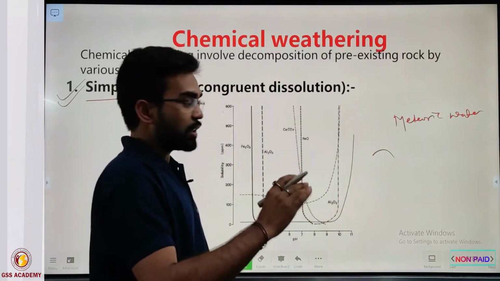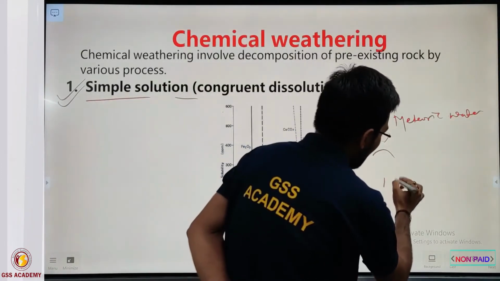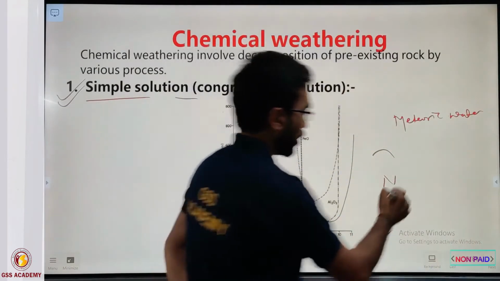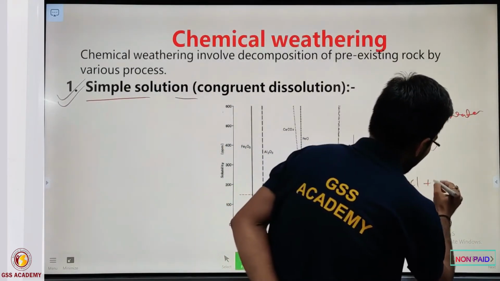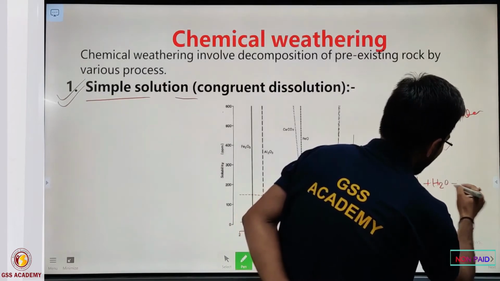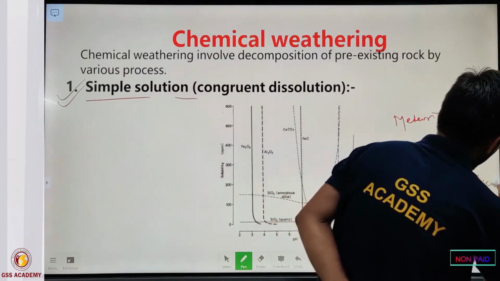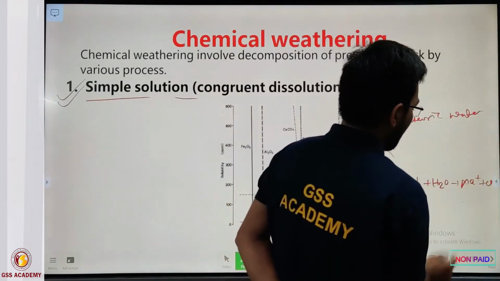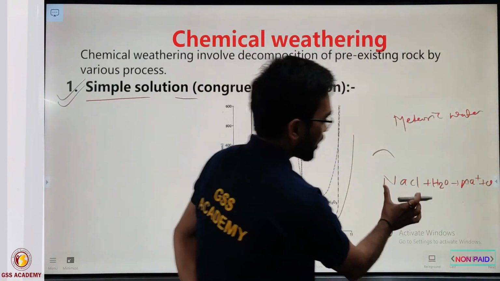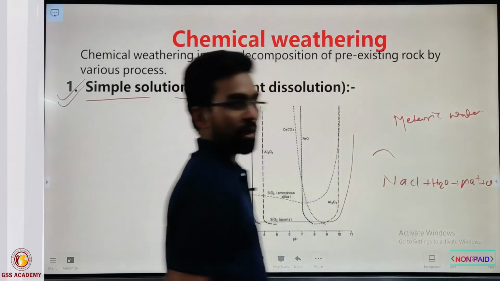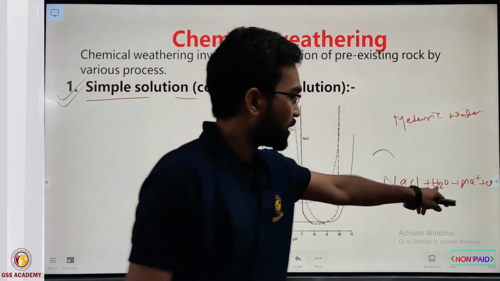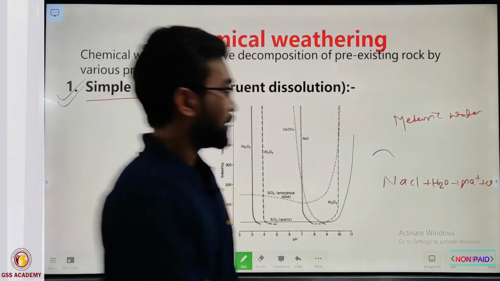Completely dissolved means no other product will form. Suppose NaCl plus H2O; after the reaction they form Na+ and Cl-. That means NaCl completely dissociated into cations and anions when it reacted with normal water.